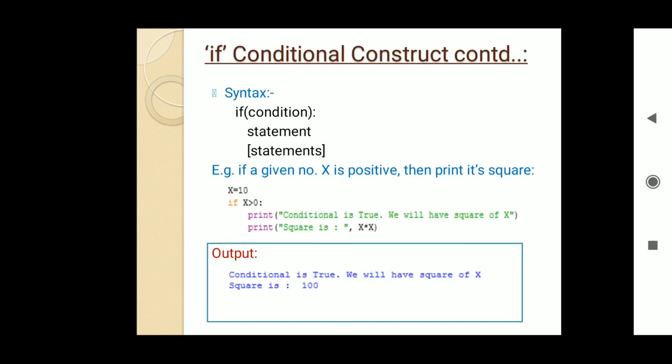As you can see on the screen, for x equals 10 we have the square 100. So this is the simplest form of if condition, in which we check one single condition, and if that condition is true we execute some statements. We are not discussing what happens if the condition is false. This we will discuss in the coming slides.